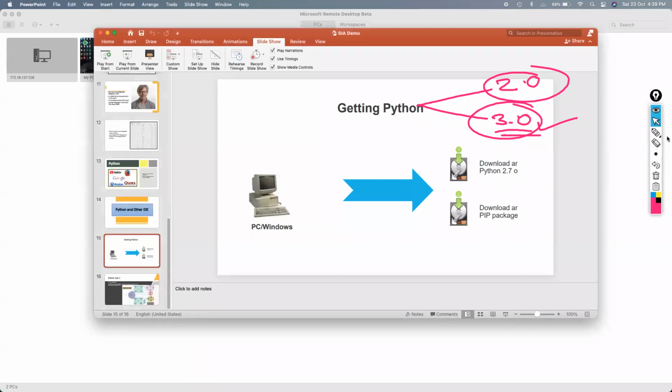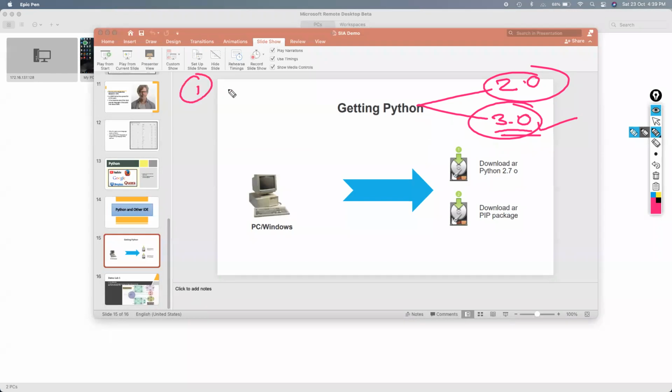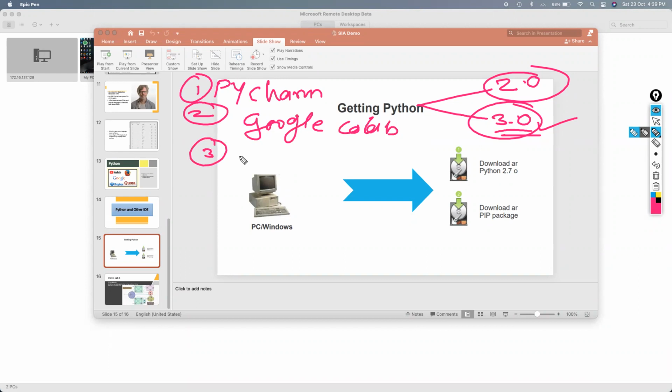Now the IDEs part. What are the IDEs that we are going to use? IDE is an integrated development environment. We have multiple IDEs: PyCharm, second we can use Google Colab, third you can use something like Visual Studio, and fourth is Notepad++. But here in our lab, we will use PyCharm, which is the most commonly used IDE for Python. And I have told you that we're going to use Python 3.0. PyCharm will be the IDE, and this is all the Python stuff.